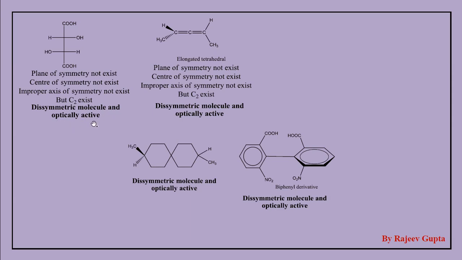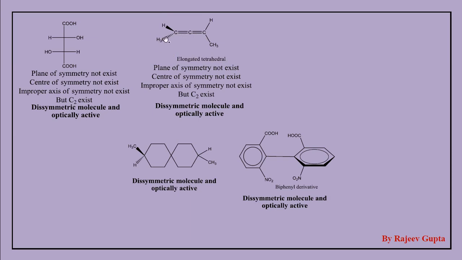Optically active means it rotates plane polarized light in a clockwise or anti-clockwise manner. So this is a chiral molecule, but it is dissymmetric due to the presence of a C2 axis of symmetry. Now we observe this molecule. This is an example of a cumulene. It is a derivative of allene, carbon double bond carbon double bond carbon.